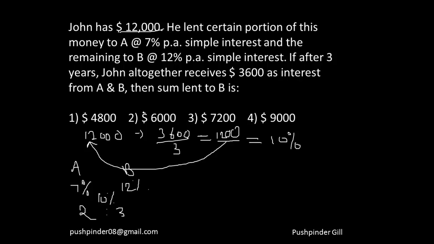Now he is asking what is the sum lent to B. The sum as the part of the ratio was 3 by 5, which was lent to B, because it's 2 ratio 3, so 3 by 5 was lent to B, and 3 by 5 of 12,000 will give me how much sum was given to B. So if you calculate it, it's going to come out to $7,200. So you see how easy the question became.